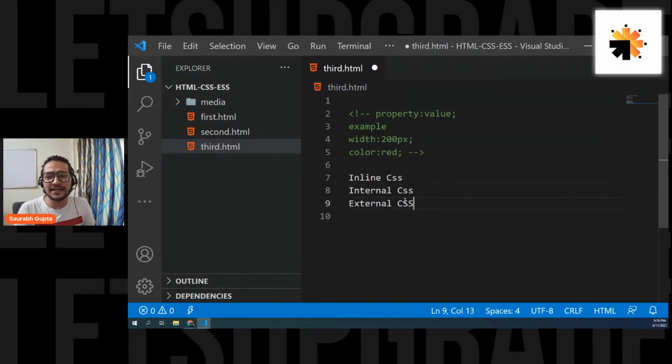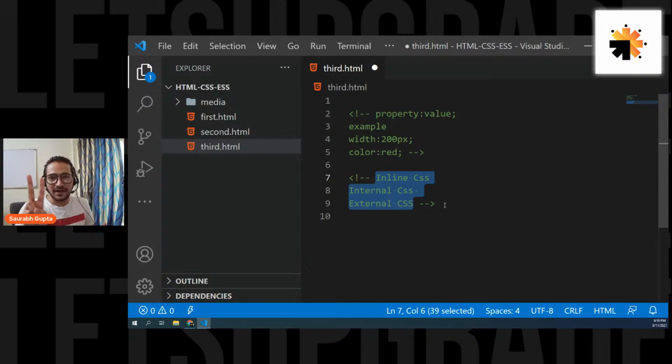So this is basically the name of three ways by which you can apply CSS to HTML elements: inline way, internal way, external way. And the first thing that we'll learn today is all of this. Remember these two steps, guys. First is CSS is always written in property and value format. That's it, always. And there are three ways in which you can apply CSS to elements. These are the three ways. And now let's start learning how to actually do it.